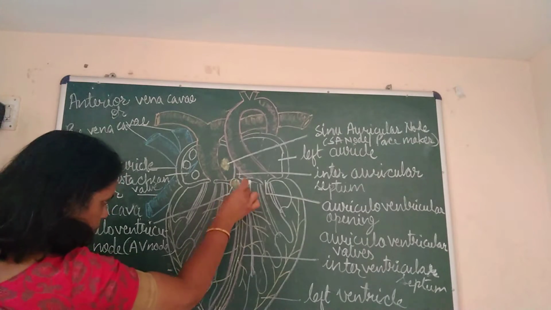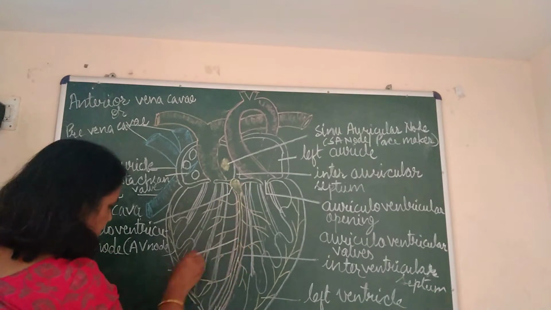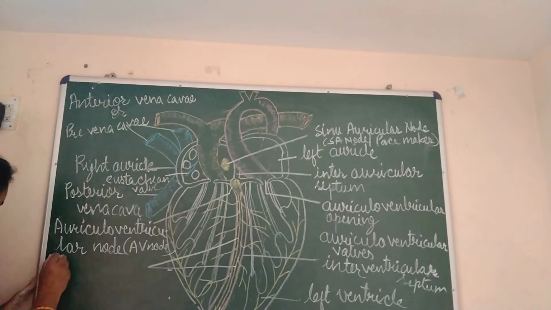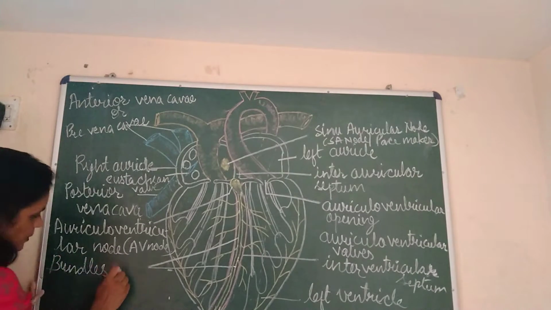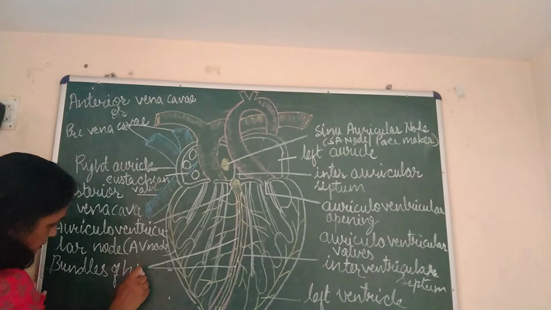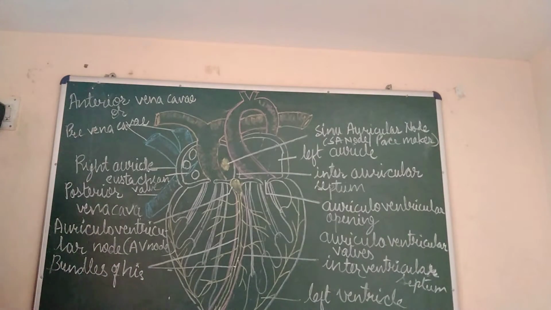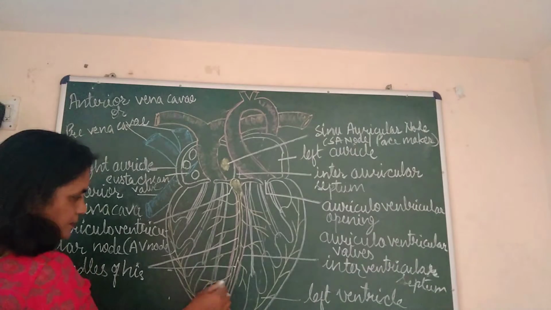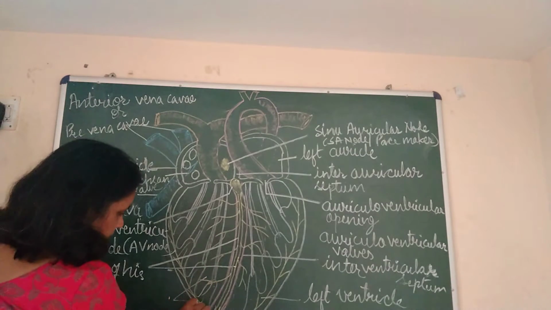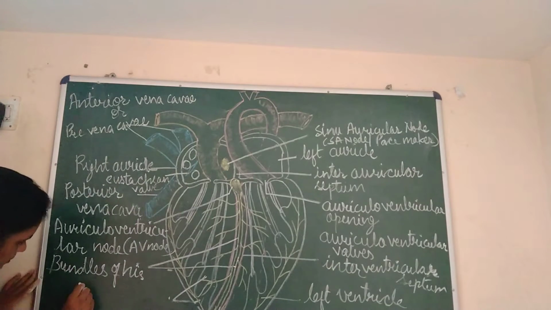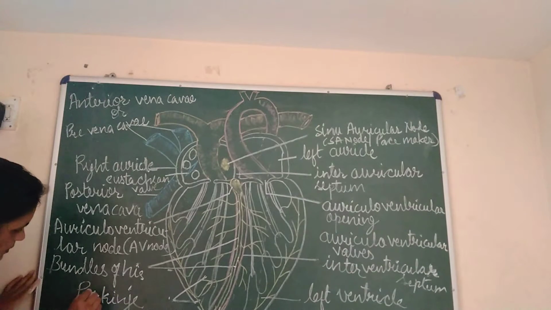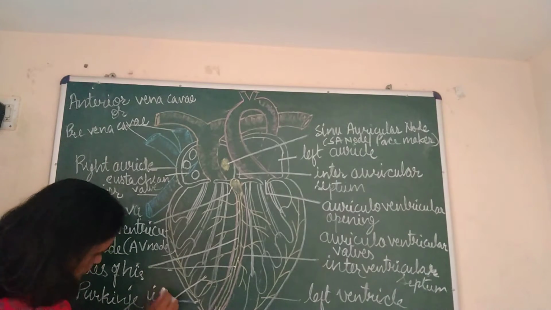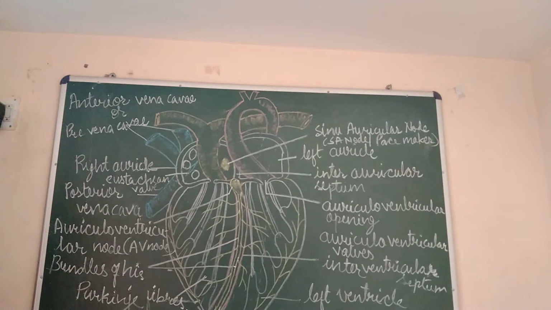Okay, from this node two bundles are running downwards. These bundles are called bundles of His. Then they give out some fibers. These fibers are called Purkinje fibers.